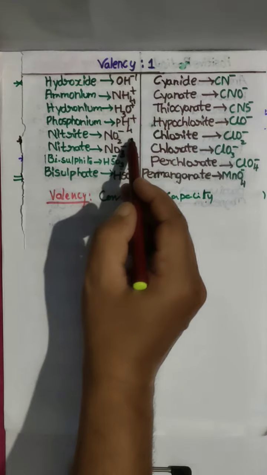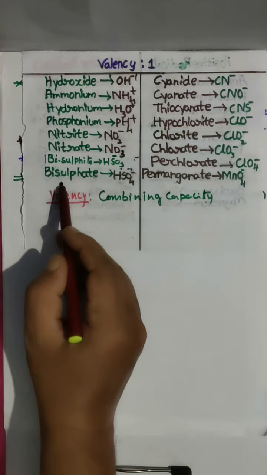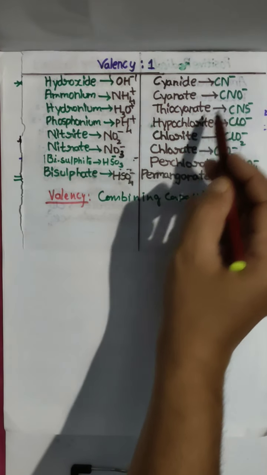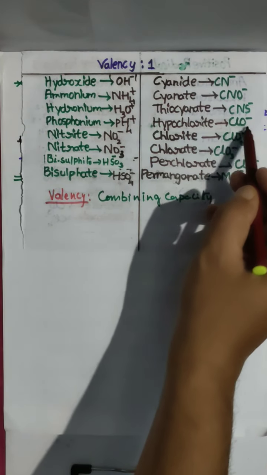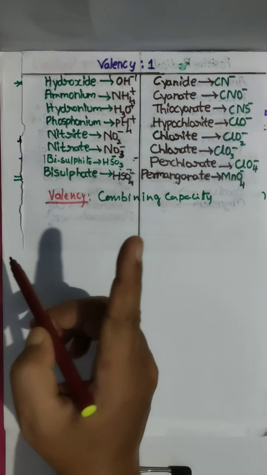Hydroxide OH minus, ammonium NH4 plus, hydronium, nitrite, nitrate, bisulfite, bisulfate, cyanide, cyanate, thiocyanate, hypochlorite ClO minus. These all have valency 1, means their charge is 1 unit.